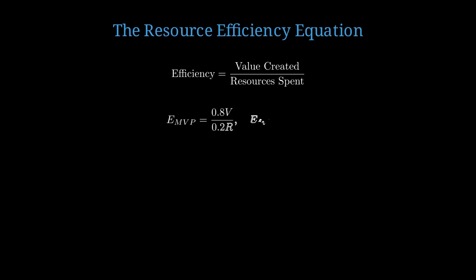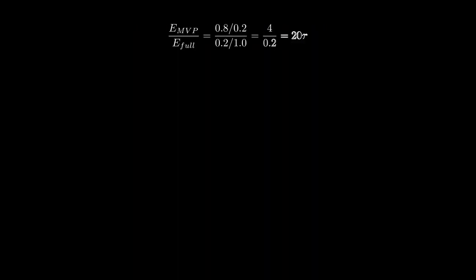Let's create an equation for resource efficiency between MVP and full product approaches. Resource efficiency equals value created divided by resources spent. Simple, but powerful. MVP approach creates 80% of the value with 20% of the resources. Full approach creates 20% of the value with 100% of the resources. The efficiency ratio is 20-1. MVP approach is 20 times more resource efficient.